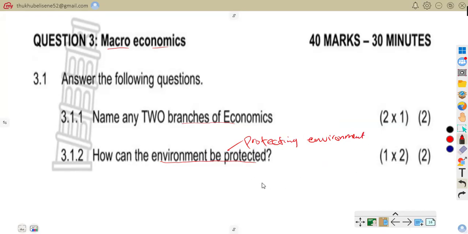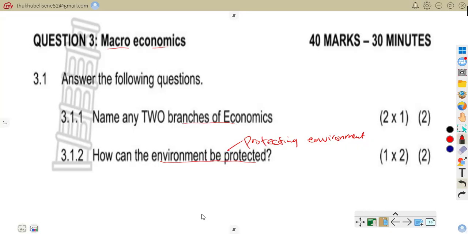For example, you can recycle waste. So the environment can be protected by preventing pollution, promoting conservation, and sustainable development. That's how you can protect the environment.